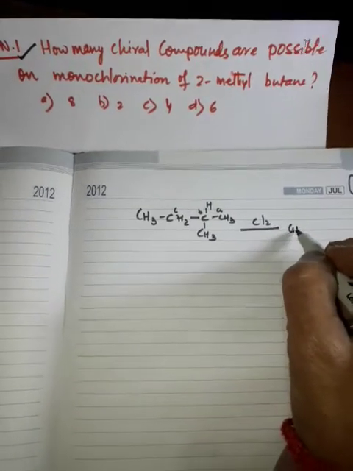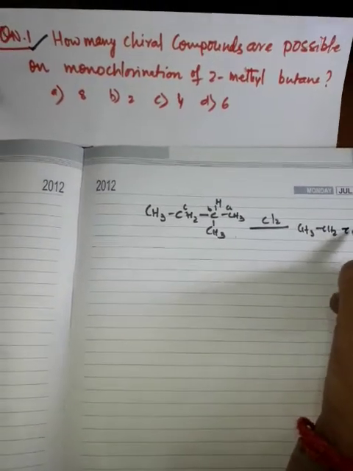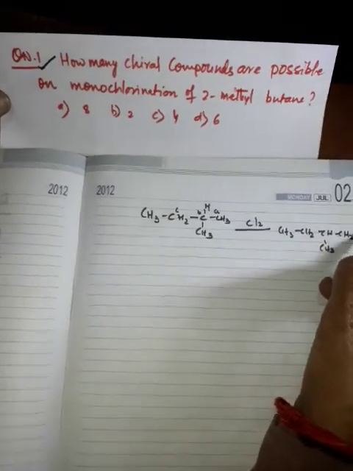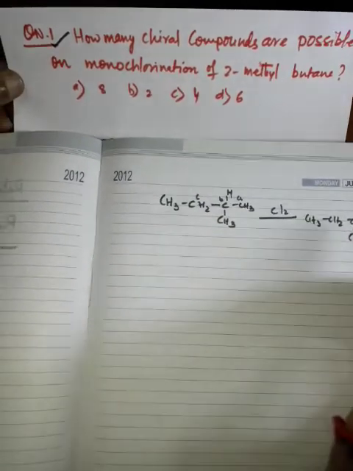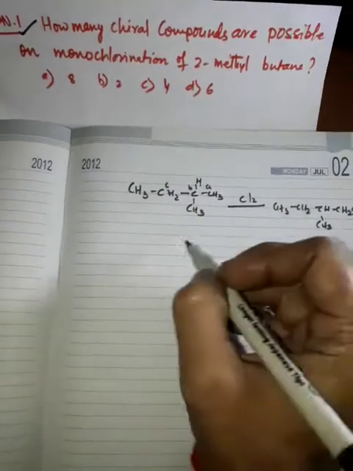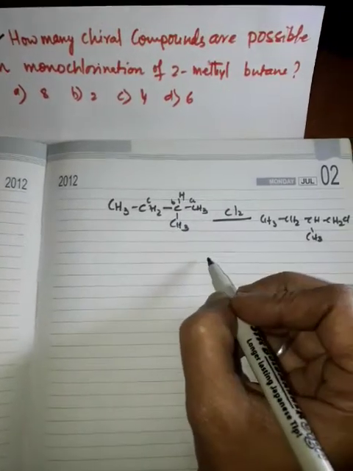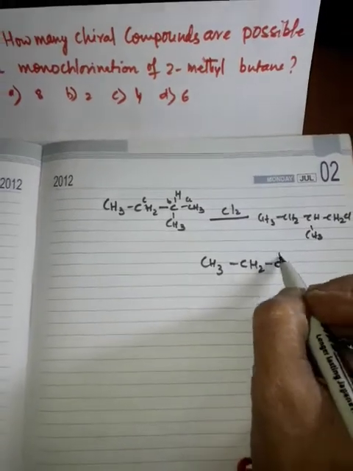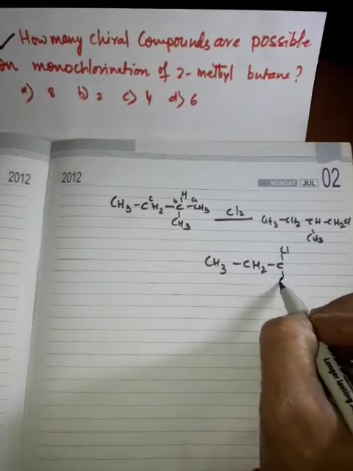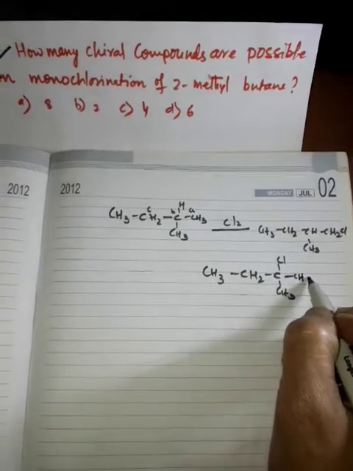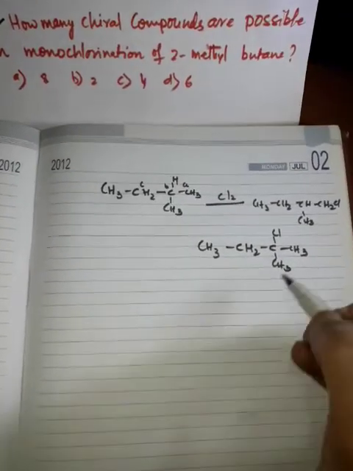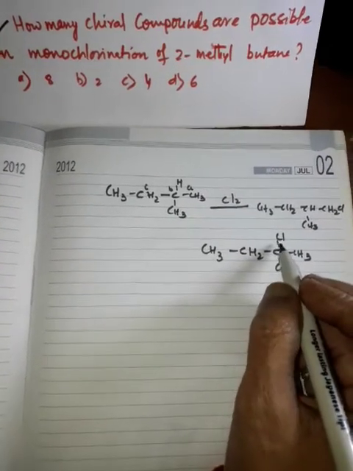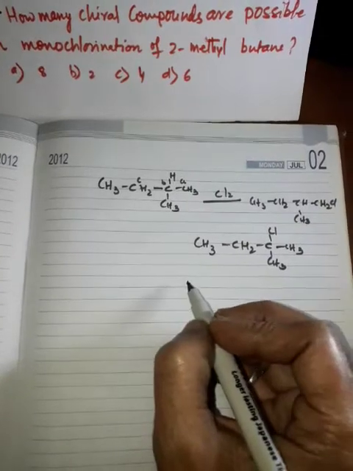First is CH3, CH2, CH, CH3, CH2Cl. This carbon is chlorinated. Second is CH3, CH2, CCl, CH3, CH3. This is the next monochlorinated product, where the chlorine is attached to the tertiary carbon atom.